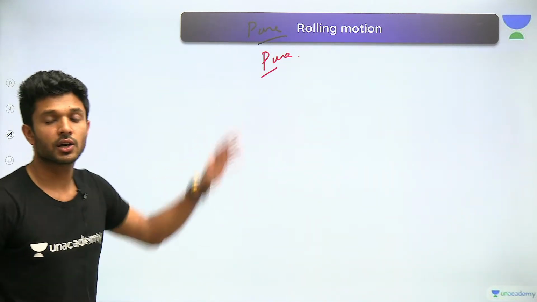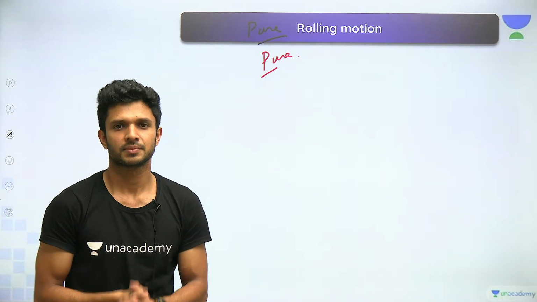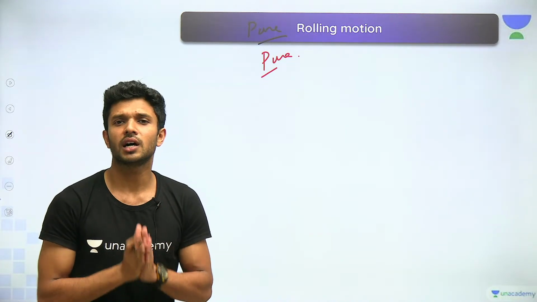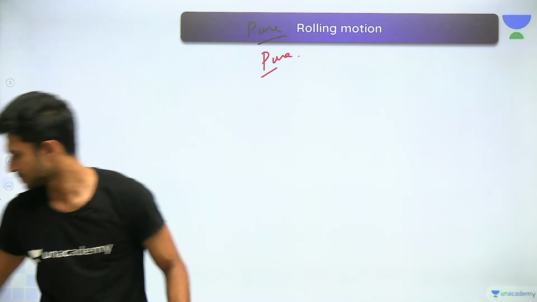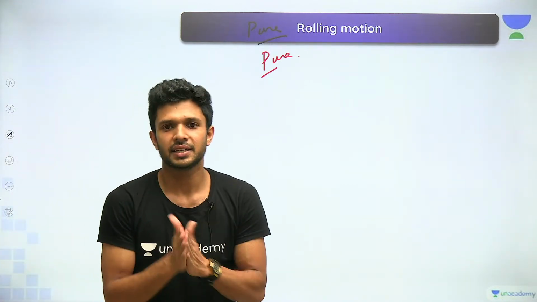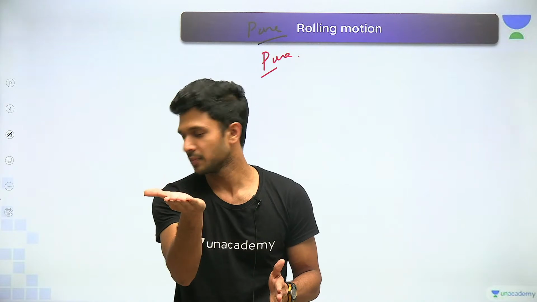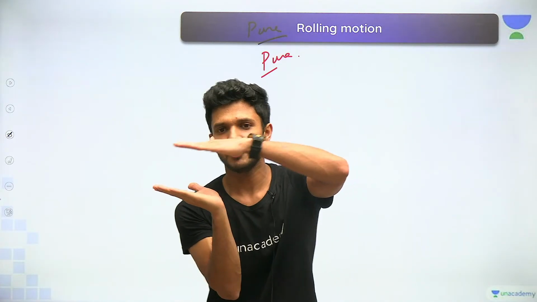Okay. Now we are going to learn about pure rolling motion. I'll explain when you can call a rolling motion a pure rolling motion. Listen. I'm keeping my pen there. You have one of my palms, the other palm. Can everyone see?